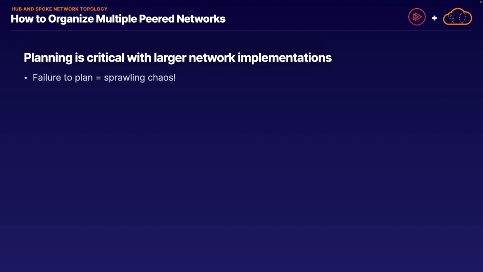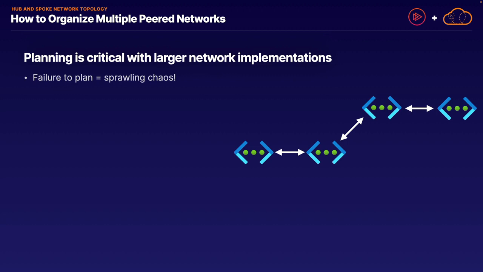When you first start out, you may have only 2 or 3 Azure networks that you need to connect together. Well, planning really isn't that important because you can just simply create a single peered connection between 2 networks. Not that big of a deal. However, as your network implementation grows, you may start adding on additional virtual networks, maybe in different regions all around the globe, and you have to be able to connect those networks as well. You may start to see the issue we're getting into at this point, especially given the key restriction we've discussed that network peering is non-transitive.